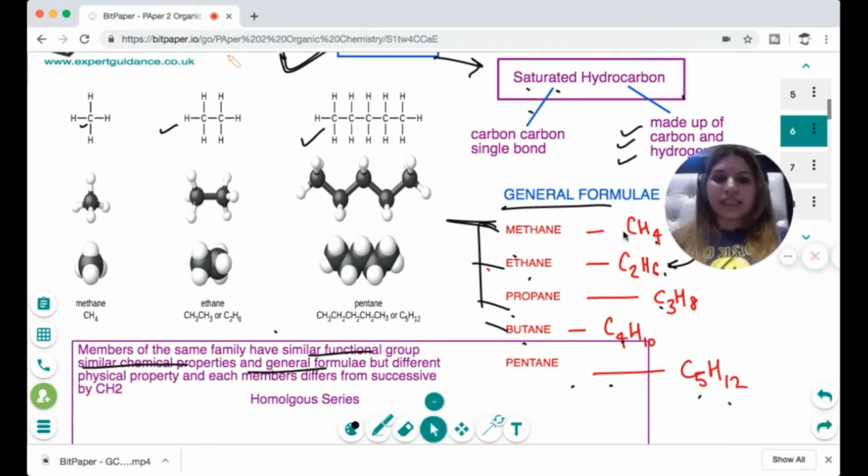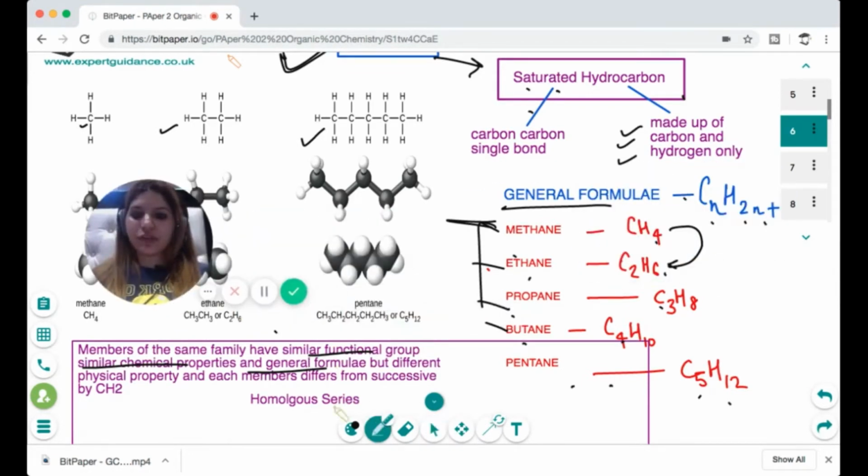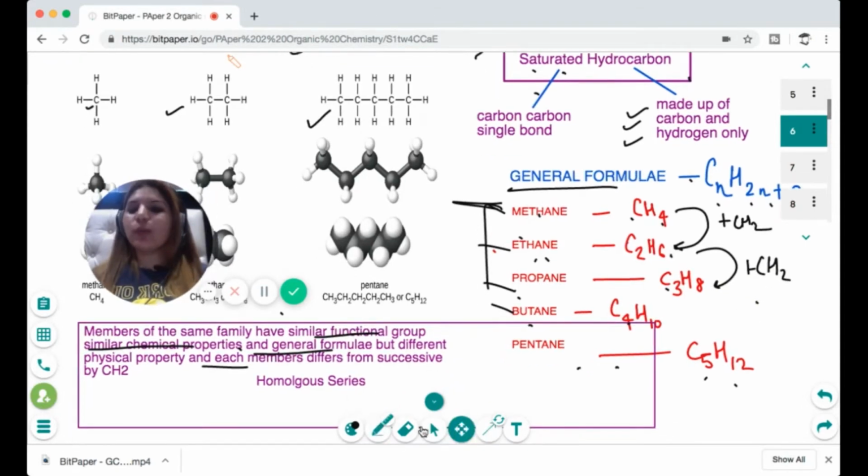So you can see in this homologous series, they have a similar functional group, similar chemical properties, the same general formula, but one member differs from the successive one by 1 carbon and 2 hydrogens. So CH4 plus 1 carbon and 2 hydrogens gives C2H6. C2H6 plus 1 carbon and 2 hydrogens is C3H8. This is the definition of a homologous series, and it is often asked in the exam, so make sure you remember this. Homologous series are the members of the same family having a similar functional group, similar chemical properties, the same general formula, but different physical properties, and each member differs from the successive one by a CH2 group.